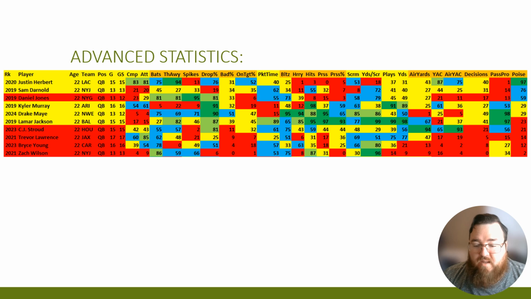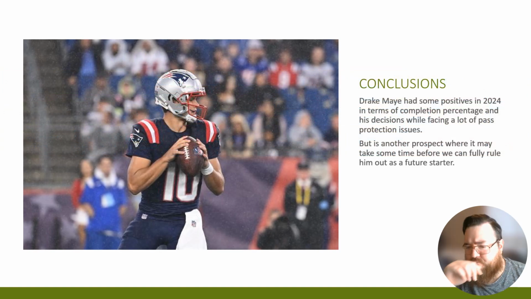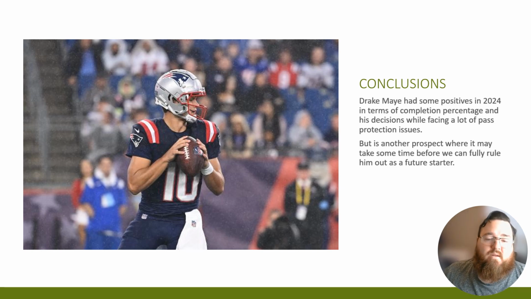So his pass protection was relatively decent based on what he had there. So maybe it was the offensive skill players that are an issue there. But again, Drake Maye is another guy where you're going to have to wait and see how he does. He has some positives in terms of completion percentage and his decisions while facing a lot of pass protection issues, but he is another prospect where it can take some time before we can fully roll him out as a starter. So I think next year is another year where we'll want to see that jump. We don't want to see a sophomore slump. The offense was terrible. He came in and did the best that he could, but we'll probably need another year to really see what becomes of him.